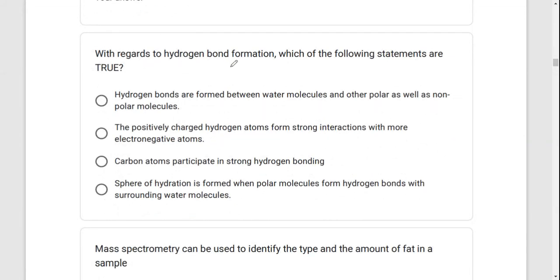Next question. With regard to hydrogen bond formation, which of the following statements are true? "Hydrogen bonds are formed between water molecules and other polar as well as non-polar molecules" is not true. "The positively charged hydrogen atoms form strong interactions with more electronegative atoms" is true. For example, it can form hydrogen bonds with nitrogen, oxygen, and fluorine. "Carbon atoms participate in strong hydrogen bonding" is not true. Carbon doesn't participate in hydrogen bonding.